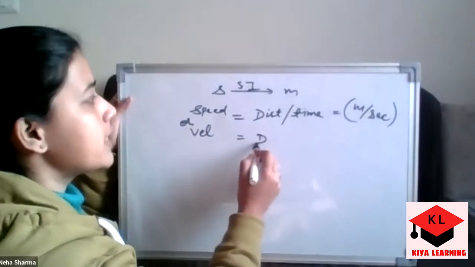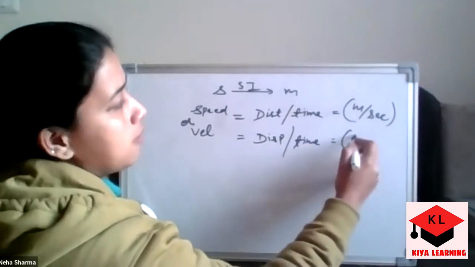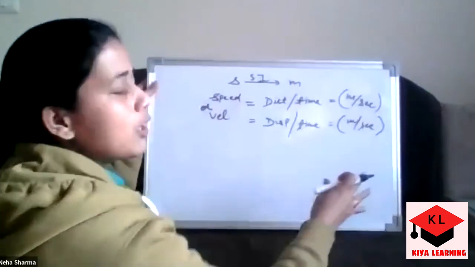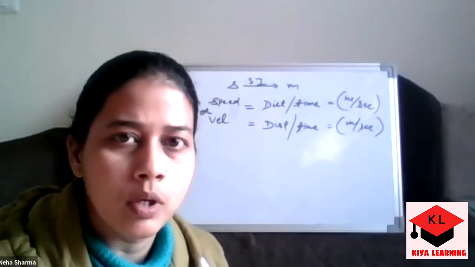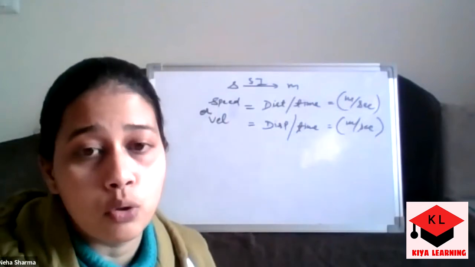Similarly, for displacement upon time, the unit will remain the same. Ultimately we are talking about the path covered divided by the time, so the unit in both cases is the same, because the units of distance and displacement are also the same.